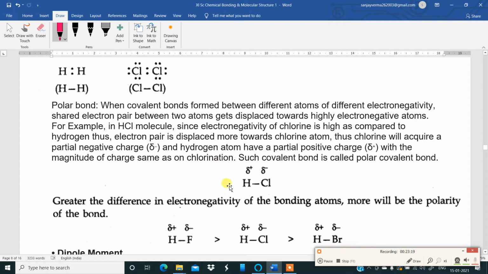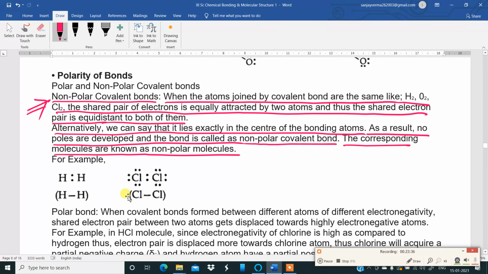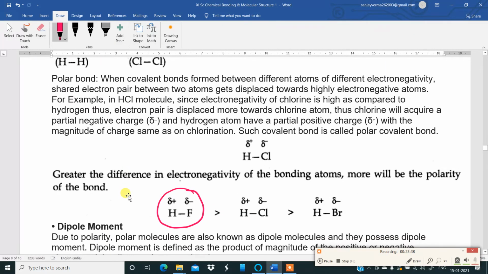Okay, but hydrogen chloride can be polar. Over here, hydrogen chloride is polar, hydrogen bromide is polar. But among these three, the maximum polarity is seen in hydrofluoric acid, hydrogen fluoride. Okay, so that is one concept over here. Polarity of bonds, two types are there: non-polar, polar.